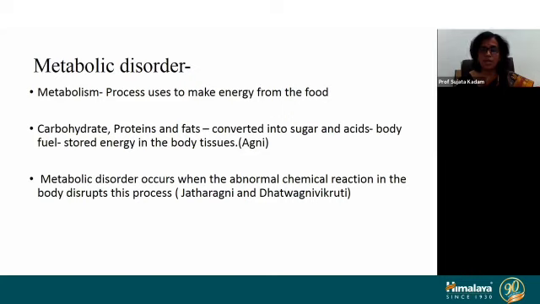As per Ayurveda, this is Jatharagni and Dhatvagni Vikruti both, because metabolism, as we all know, is totally responsible on the status of the Agni of that particular person.